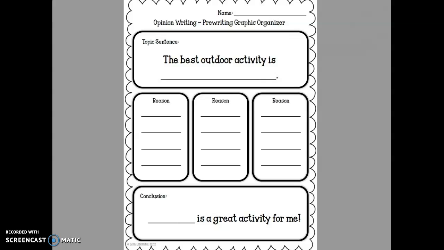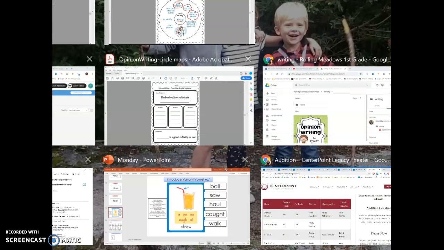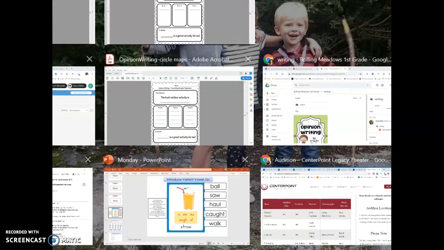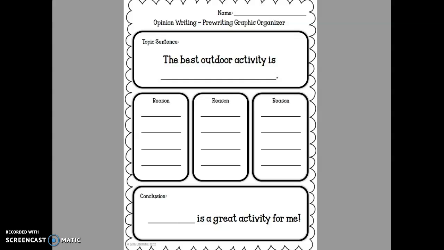Okay, if I'm using my idea from yesterday, as you should be using, then on that blank, I am going to write the same word or group of words that were here in my middle circle. That is what's going to go on the blank. Okay, so for this example, we are going to put hiking here in the blank. So the best outdoor activity is hiking.